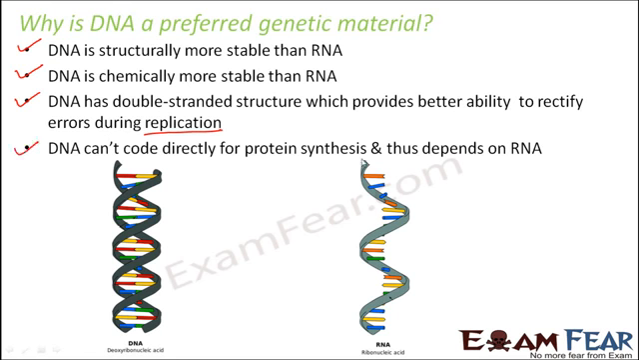DNA can't code directly for protein synthesis and thus depends on RNA. So this is one way where RNA has an edge over DNA. RNA directly will code for proteins. The sequence of bases on RNA directly decides the sequence of amino acids, and those amino acids will form proteins. So RNA in a way doesn't depend on DNA for protein synthesis, but DNA cannot directly synthesize protein. It has to synthesize RNA, and RNA in turn will synthesize proteins.